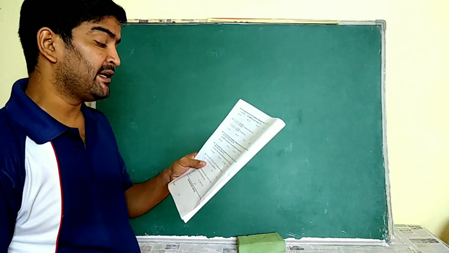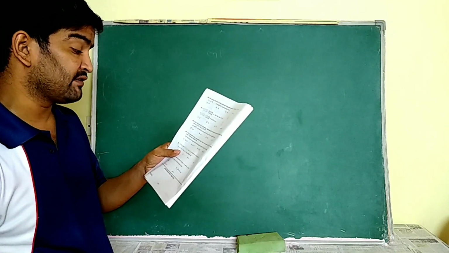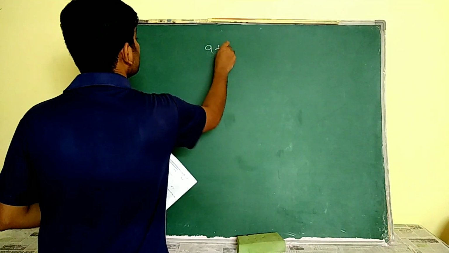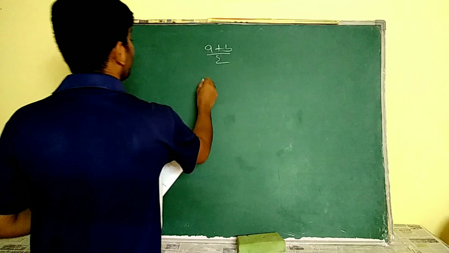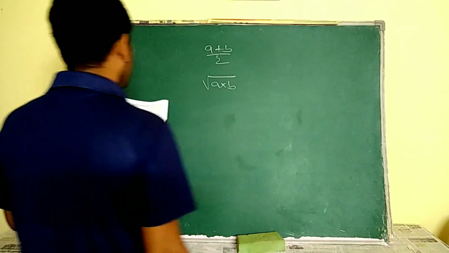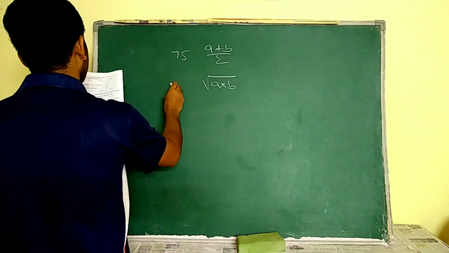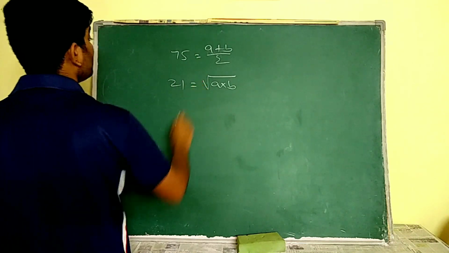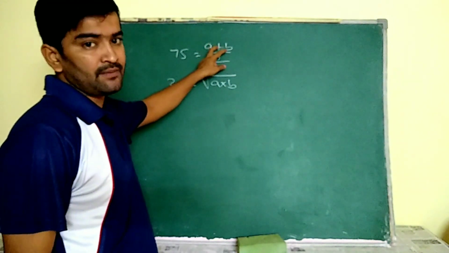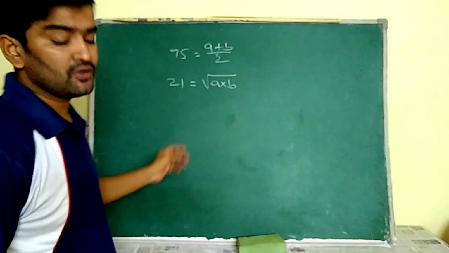The arithmetic mean and geometric mean between two numbers are 75 and 21 respectively. Then the numbers are, the arithmetic mean of the two numbers is a plus b by 2, and the geometric mean of the two numbers is root of a into b. Here he gave us the arithmetic mean of the two numbers is 75 and the geometric mean is 21. So you have to check all the options, which gives the sum of those two by 2 equal to 75, and which gives the root of the product of those two as 21.